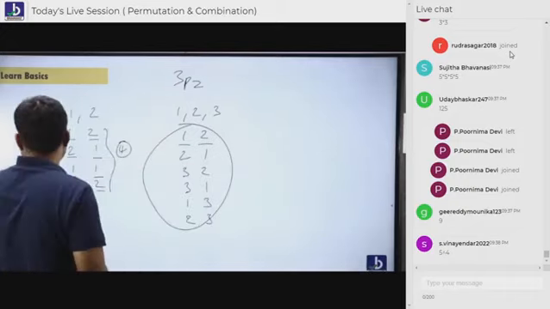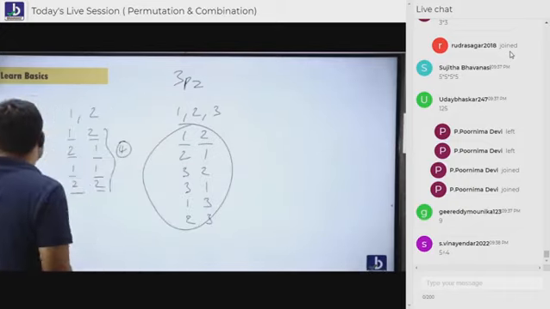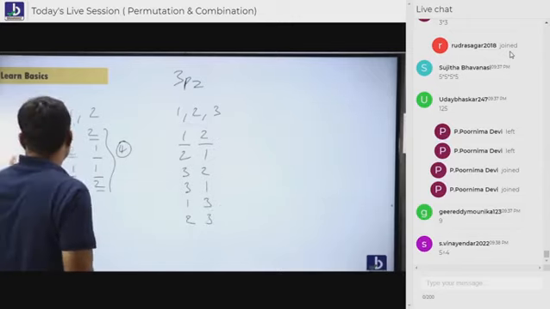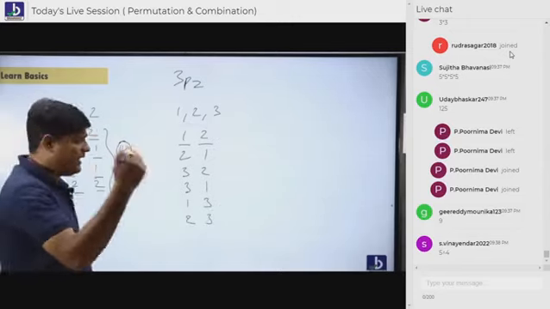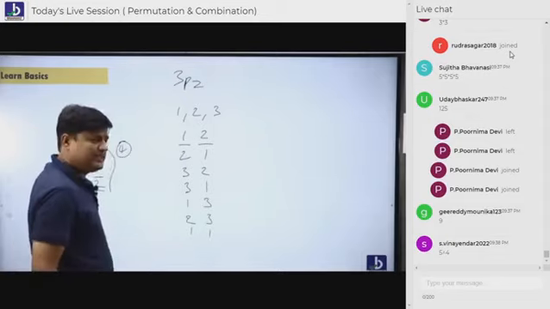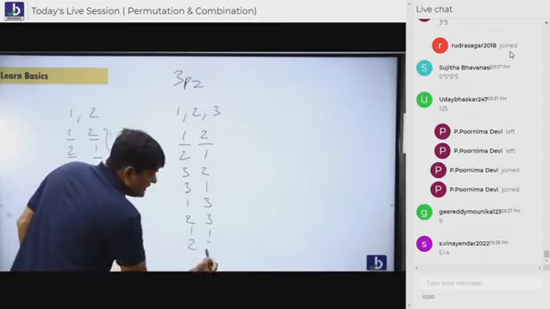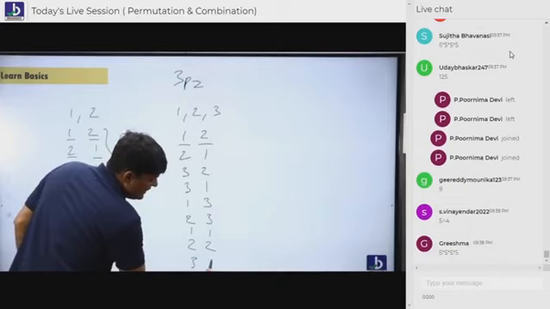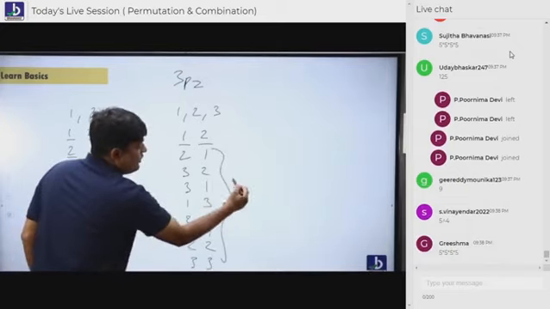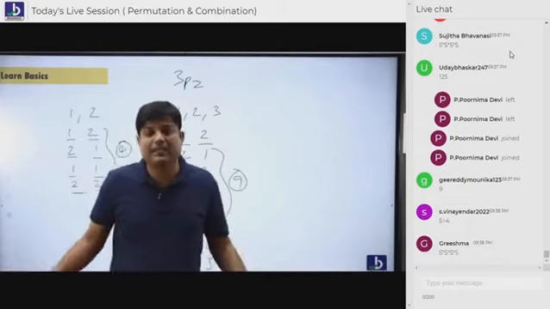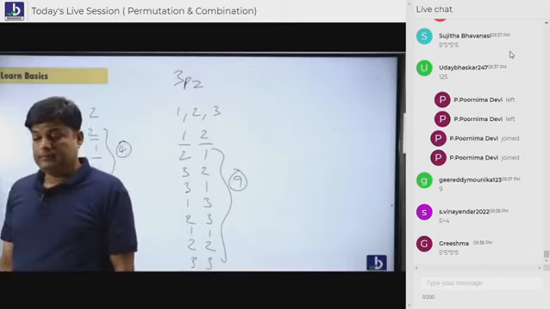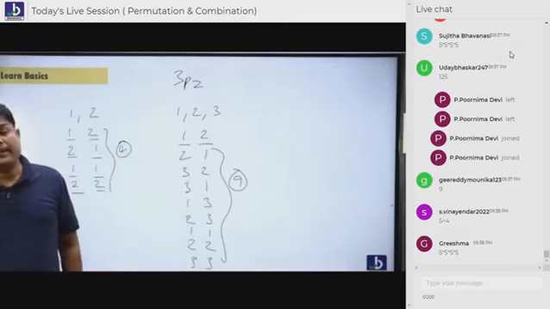What is this 6? Without repetition. If somebody told you repetition is allowed, 11 can also be formed, 22 can also be formed, 33 can also be formed. So what's the answer? 9. The answer is 9. Are you understanding, everybody? Yes.